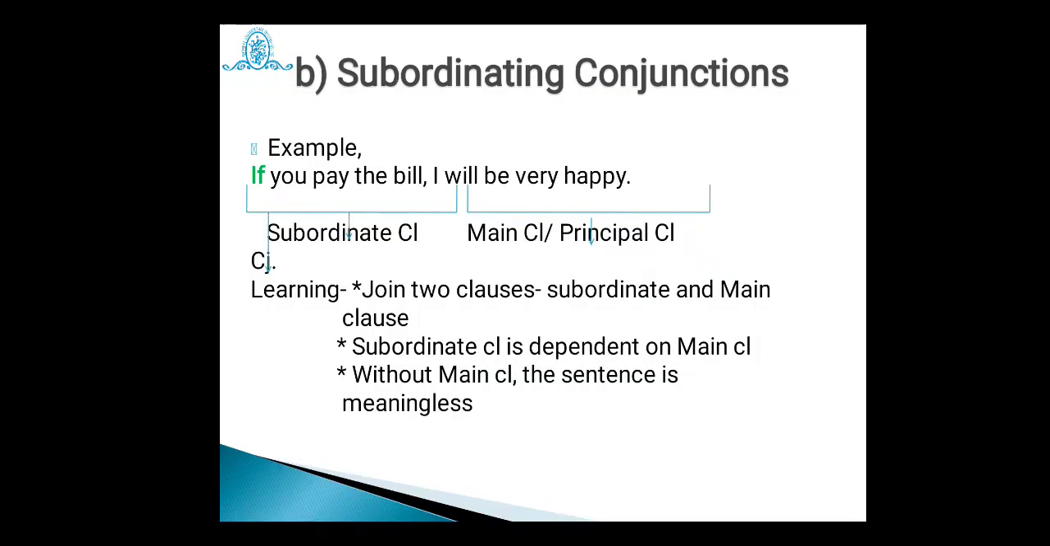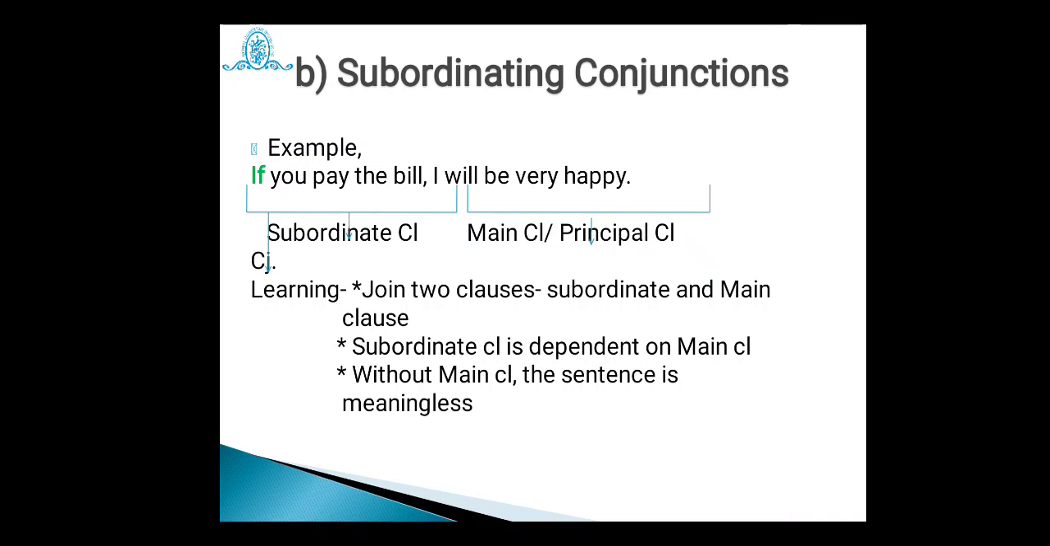Now the next conjunction is subordinating conjunctions. An example is given, again highlighted in green, represented by "if," which is called a subordinating conjunction. See: if you pay the bill, I will be very happy. So the first part of the sentence, up to the comma, is called the subordinate clause.